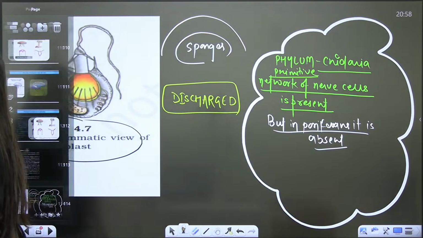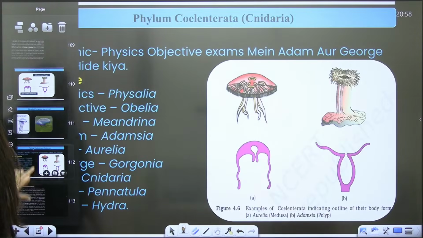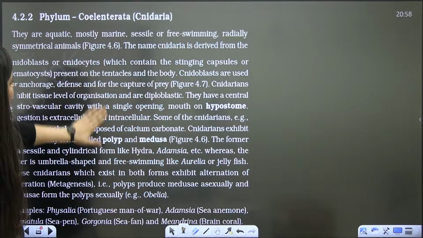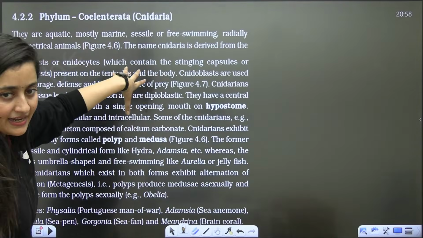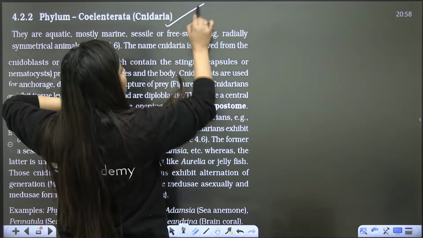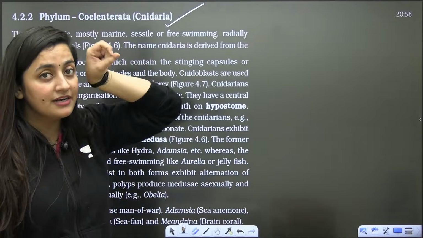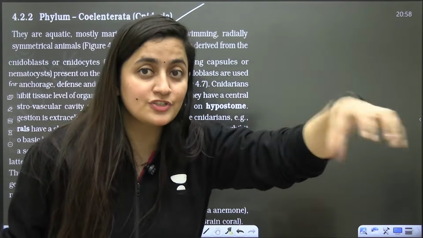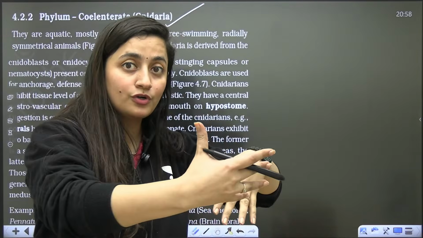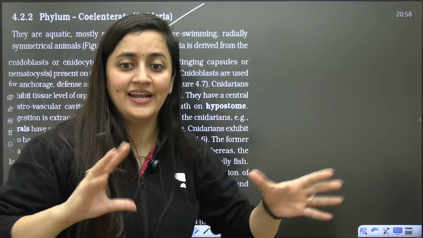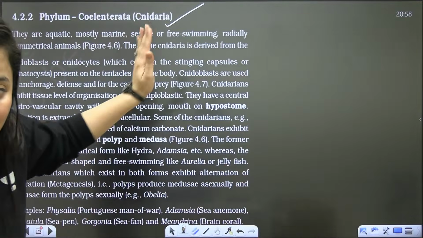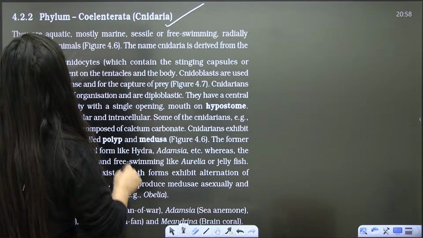Okay, chaliye. So that's it, that's all. So this is all about the main characters of coelenterata. So yes, for the first time in this phylum we will see the diffuse network of nerve cells. In the sponges they don't have that, but yes, they respond to the stimuli. Chemicals they will release, but otherwise they don't have that diffuse network of nerve cells.